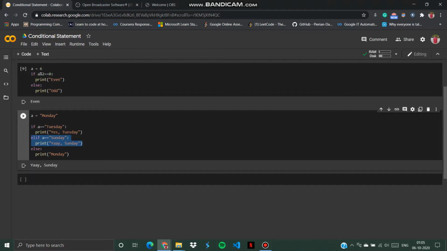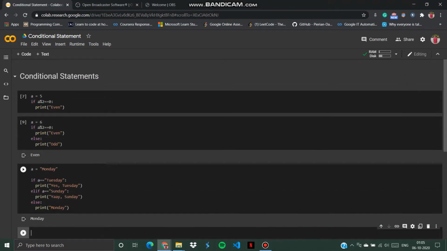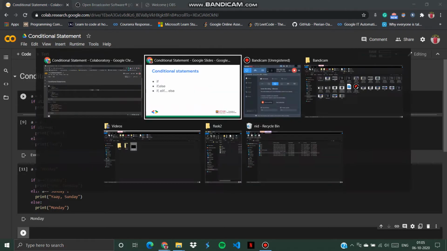So it has checked all the conditions and nothing is getting satisfied. So what will the control do? Control will automatically execute the statements under the else block, right? So what are the statements under the else block? We have only Monday, so it will print Monday. That's it. This is how simple the if, elif, and if else conditional statements are in Python.